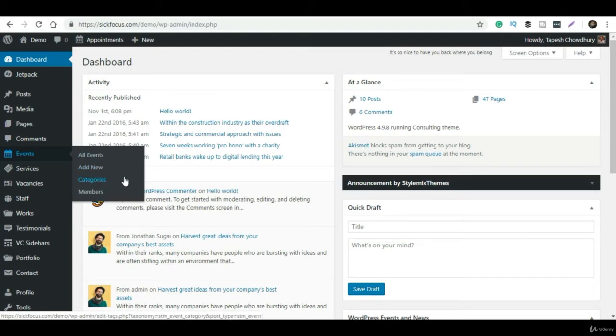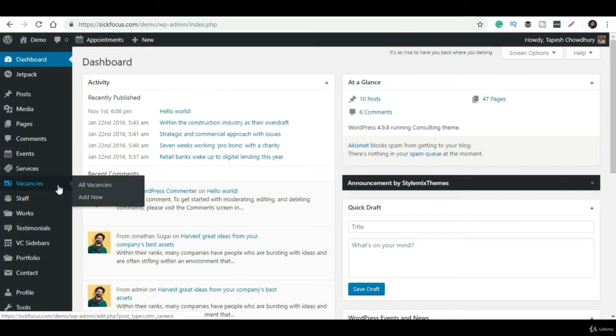And this is the backend system option. This theme already provides an option by which people can apply, like a job portal, right? If you want to use this option so that people can apply with their resume, you have to create the backend system. You can see what you have created so far, and to create a new one you have to click on add new.